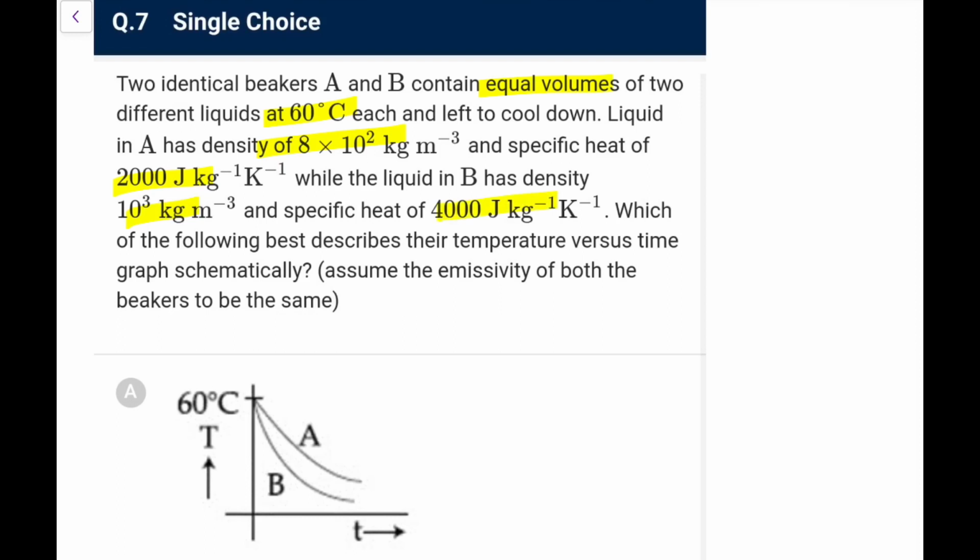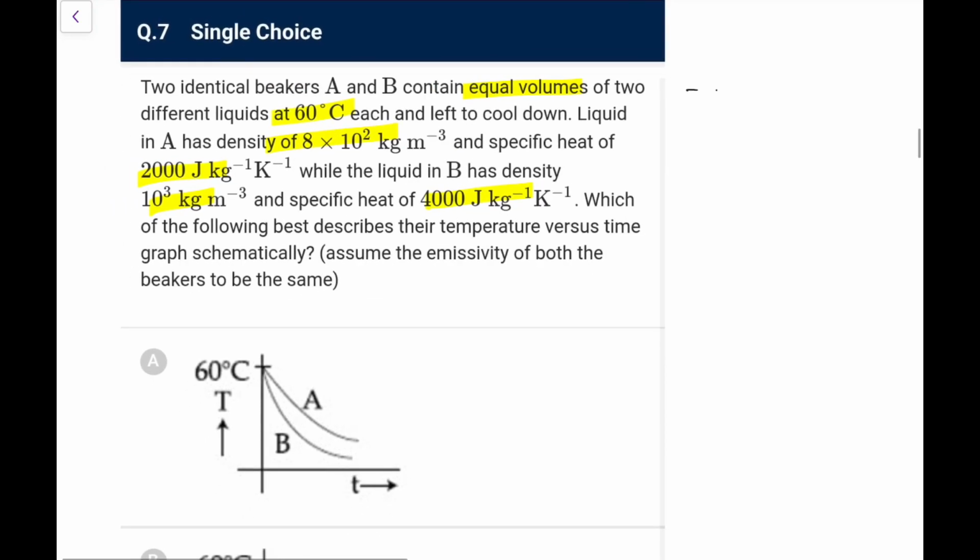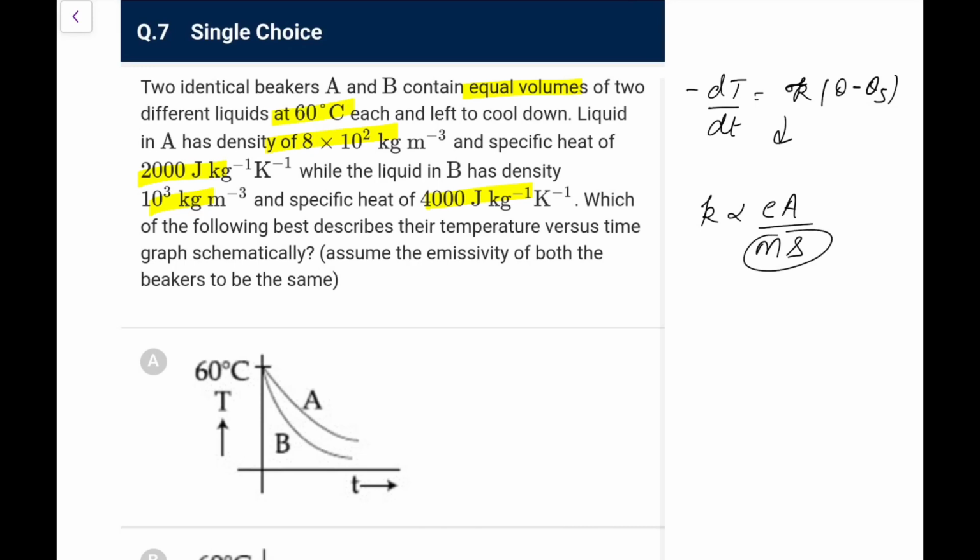Which of the following best describes the temperature versus time graph? So again, remember in that rate of cooling thing that you write in Newton's law, let's say you write it as K(θ − θs). So this K factor we know is proportional to EA upon MS. So emissivity is the same, so it is inversely proportional to MS.